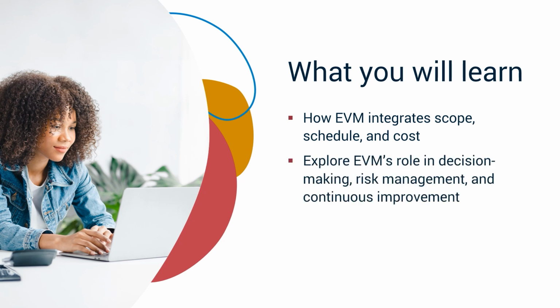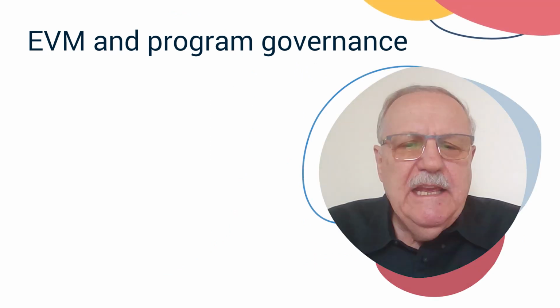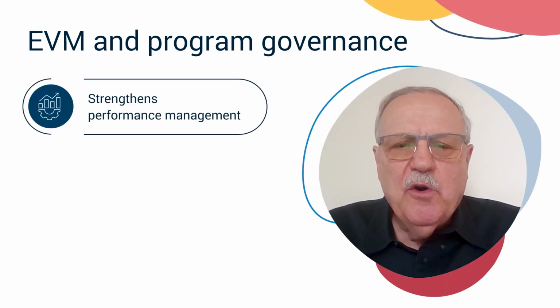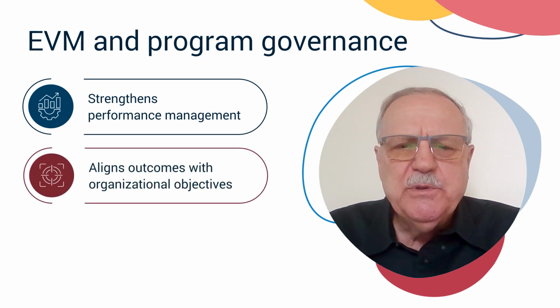Explore the connection between EVM and program governance, focusing on key areas such as decision-making, risk management, and continuous improvement. Calculate and interpret EVM metrics to assess project health, track progress, and predict future performance. EVM integration into program governance strengthens your ability to manage performance and aligns program outcomes with organizational objectives.